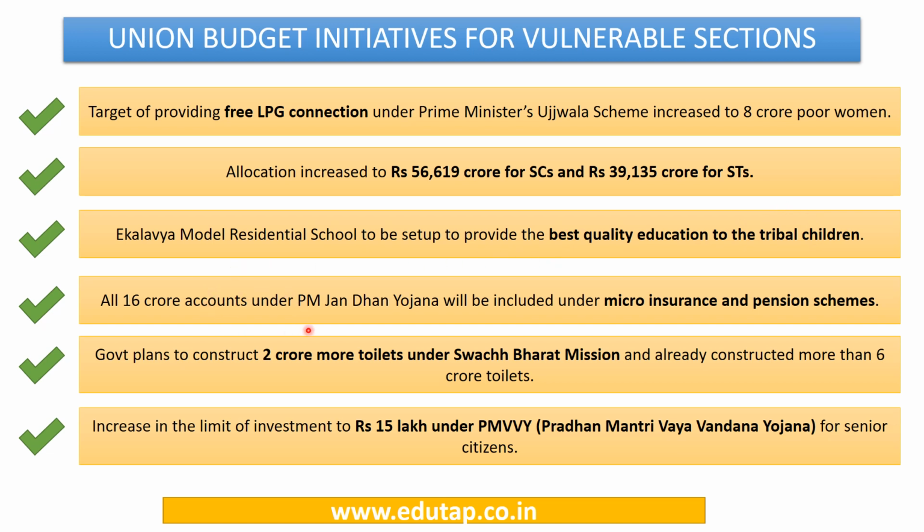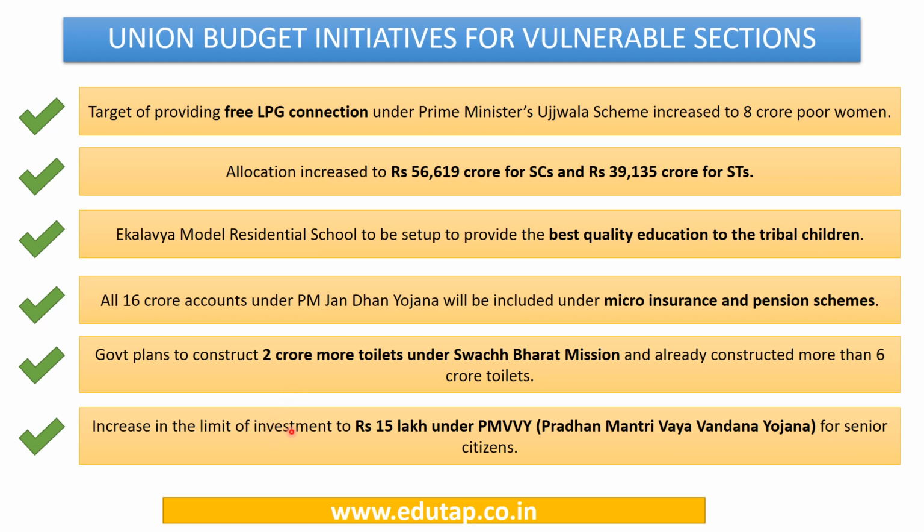All the 16 crore accounts under the Prime Minister Jan Dhan Yojana are going to be included under the micro insurance and pension schemes. So social security cover is going to be enhanced for the accounts covered under the Pradhan Mantri Jan Dhan Yojana. Government plans to construct 2 crore more toilets under Swachh Bharat Mission, and the government has already constructed more than 6 crore toilets. This is about the gradual progress we are making under the Swachh Bharat Mission.